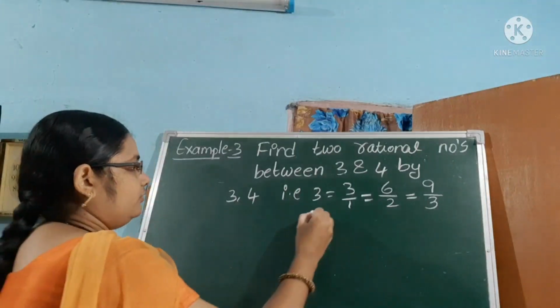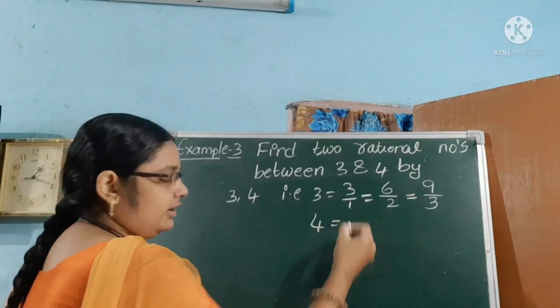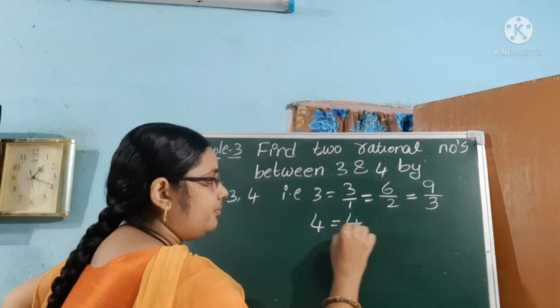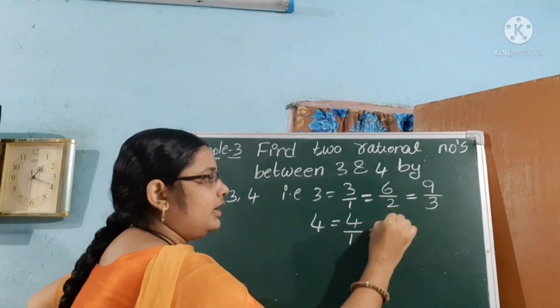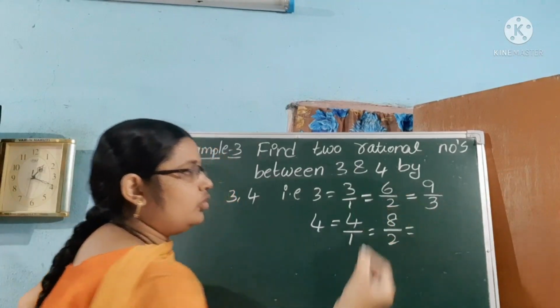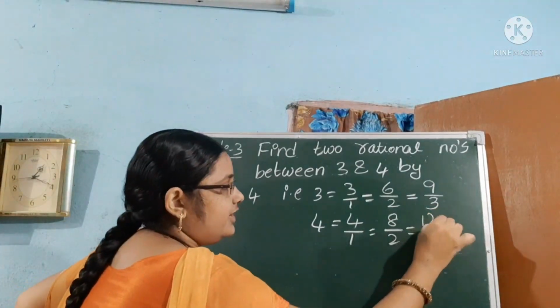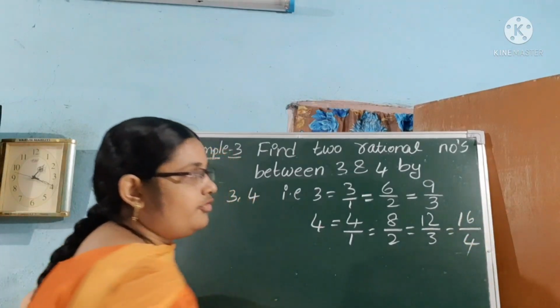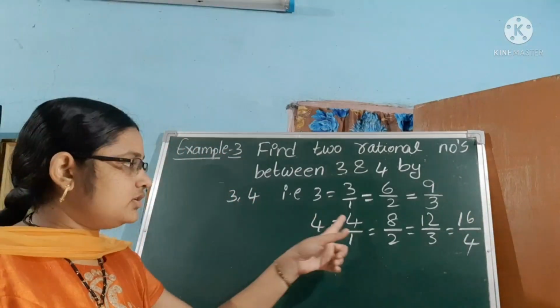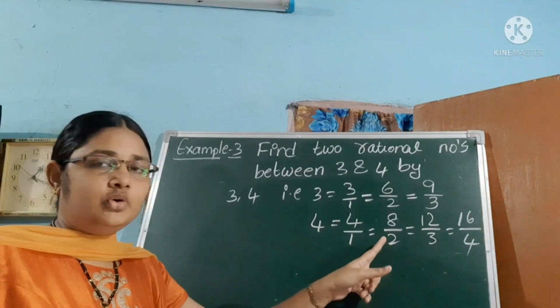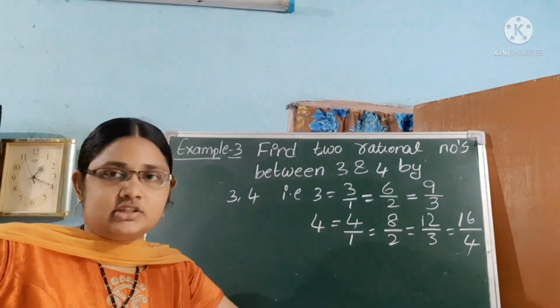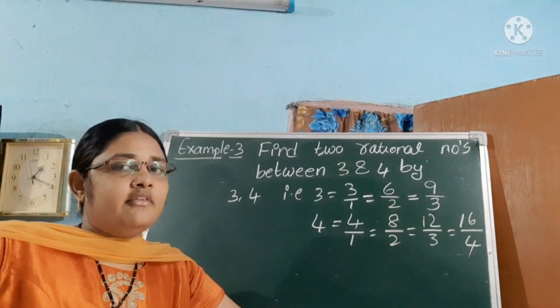Okay. And 4 in different forms: 4 by 1, 8 by 2, and next 12 by 3, 16 by 4. Okay, is it clear? 4 by 1 is 4, 2 fours are 8, 3 fours are 12, 4 fours are 16. So there is no change in the value.